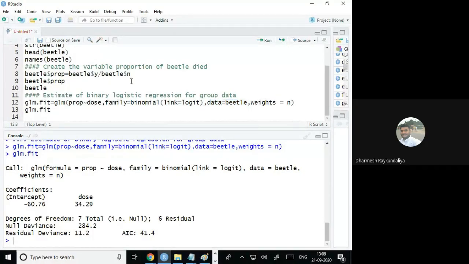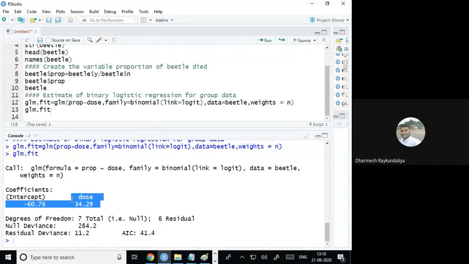And because the data are group data, we can assign the weights. Weights is nothing but the total number of beetles, which is located in the beetle data file with the variable name n. And then I have run it. I got the estimate of beta 0, the intercept parameter, as minus 60.76. And the estimate of the dose is 34.29. So by looking at that, can you give any decision?